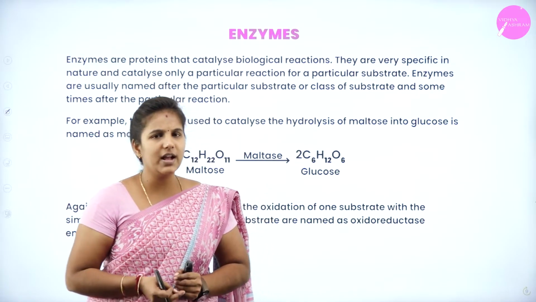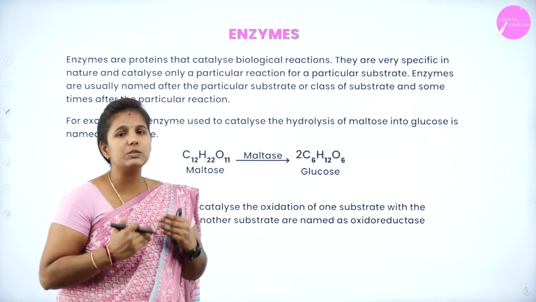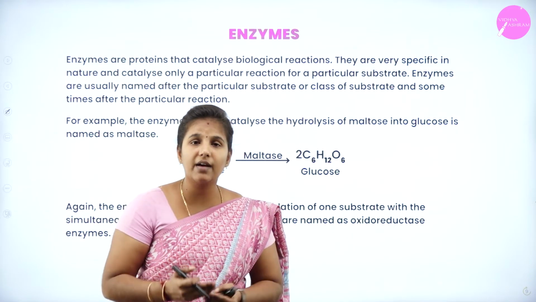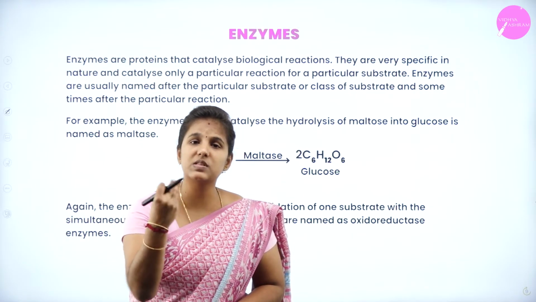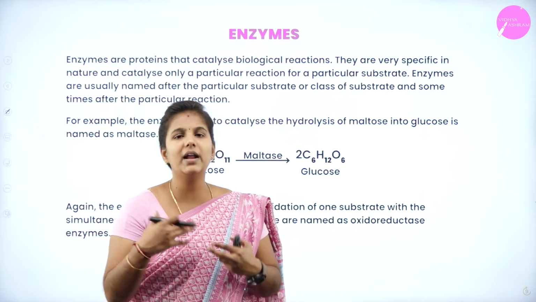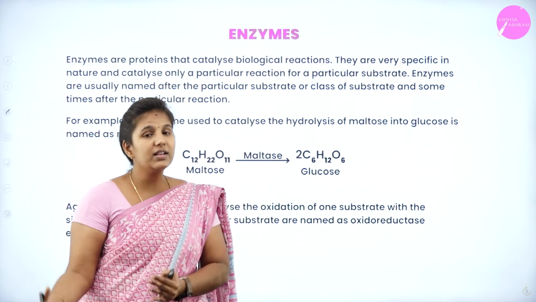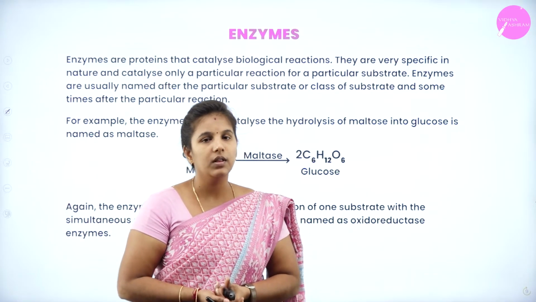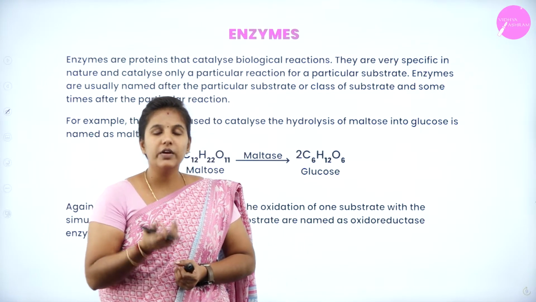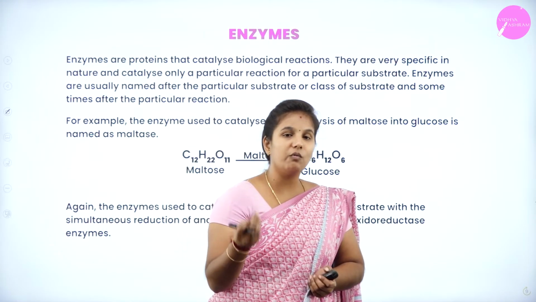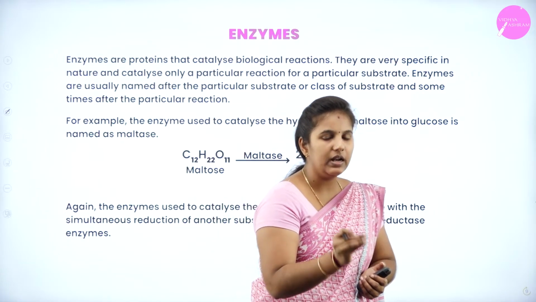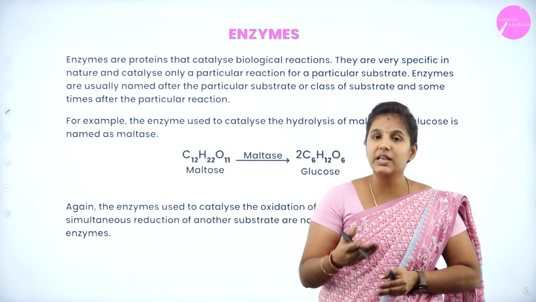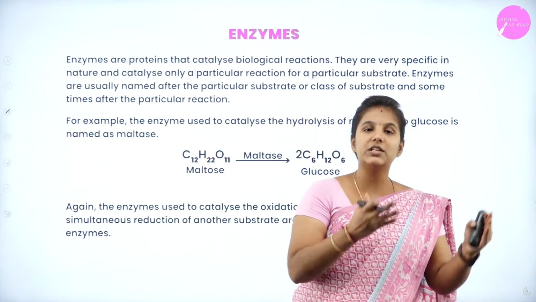Hence, enzymes are also known as biological catalysts. And we already understood that enzymes are very specific to the substrate, because each enzyme has its active site where the substrate goes and binds, forming an intermediate product, which itself gives rise to the product. But when these enzymes react with the substrate, we name the enzyme based on the substrate it works with.